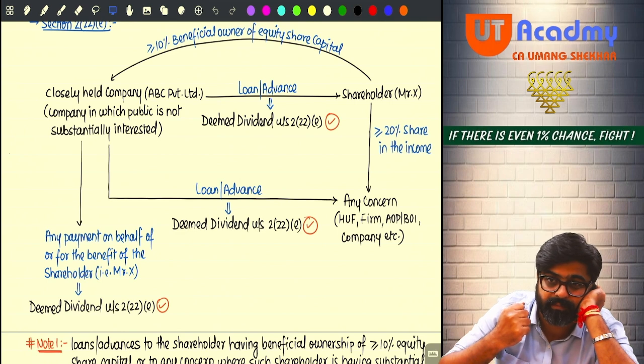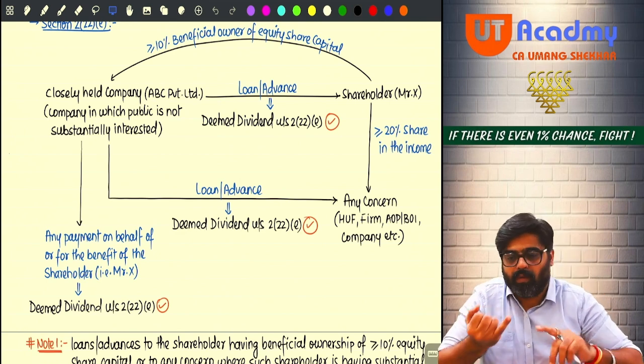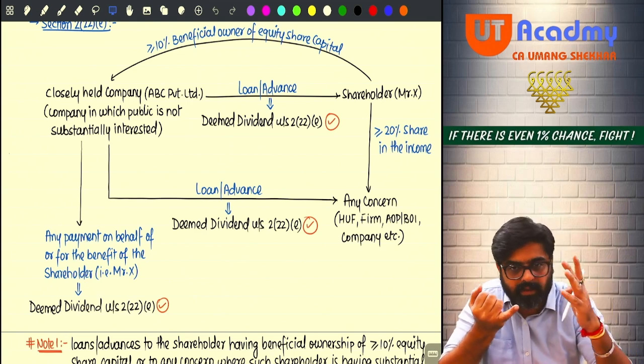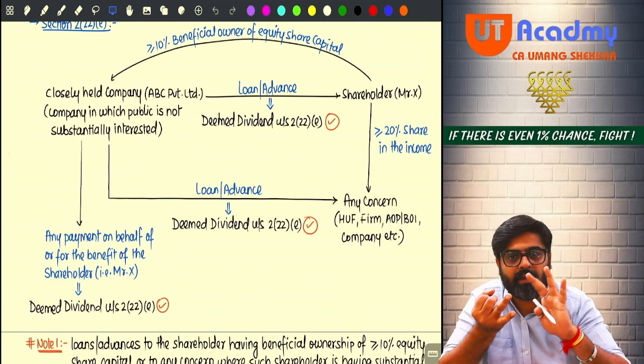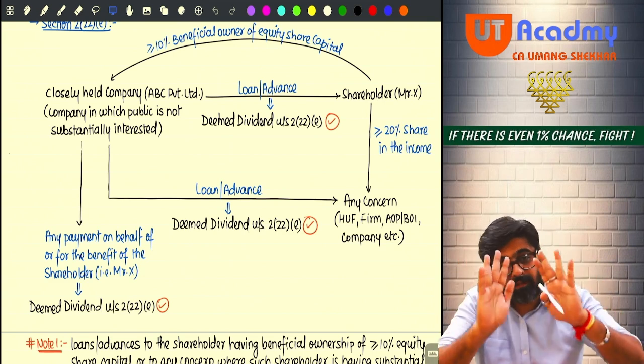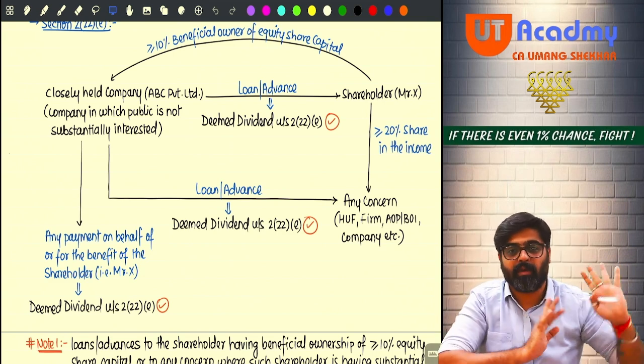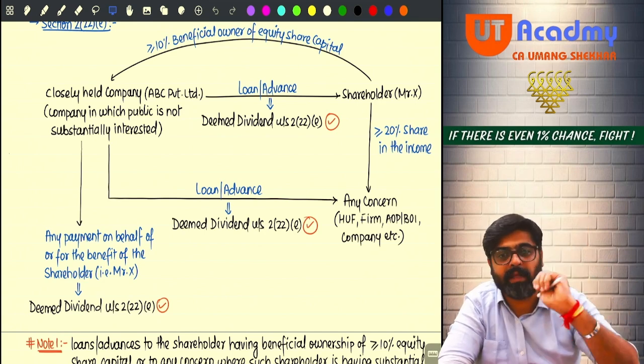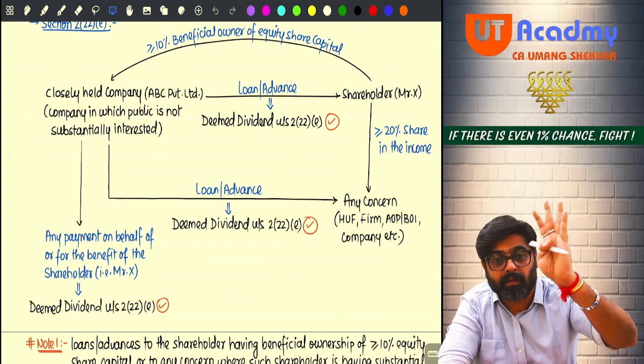Everyone? So tell me. Now, point number A, clause A, deemed dividend done. Clause B, deemed dividend done. Clause C, done. Clause D, done. You tried everything and you failed, because everywhere the company caught you that you can give dividend like this, you can give dividend like this. So now what you are doing? Now you are